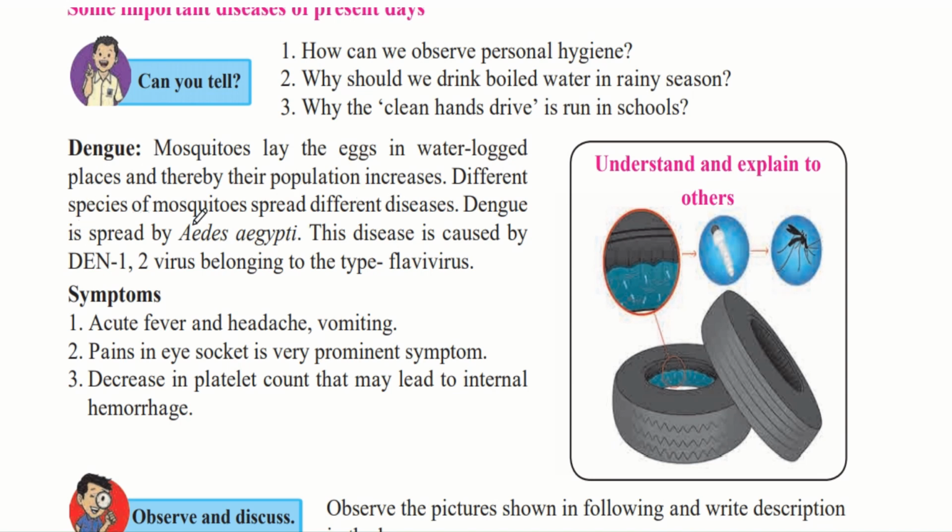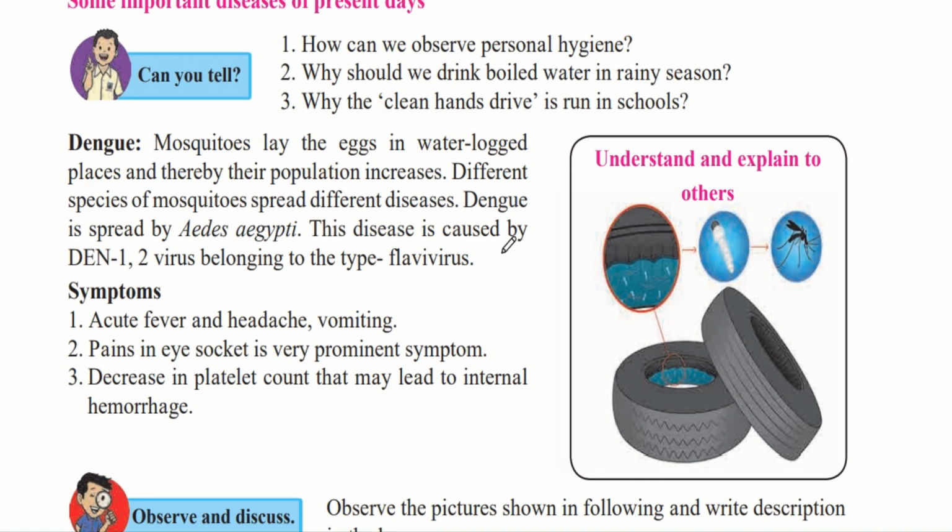Different species of mosquitoes spread different diseases. Dengue is spread by Aedes aegypti mosquito. So there are different types of mosquitoes, like there are different types of dogs. So each different type of mosquito can spread different types of diseases. That is why it is very important to control the spread and the reproduction of mosquitoes.